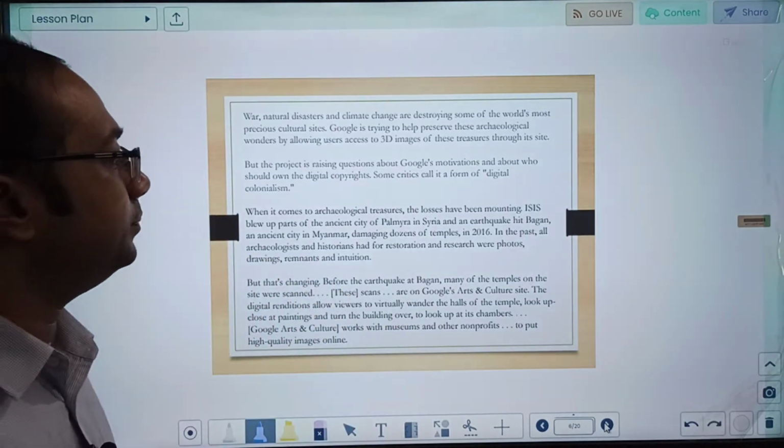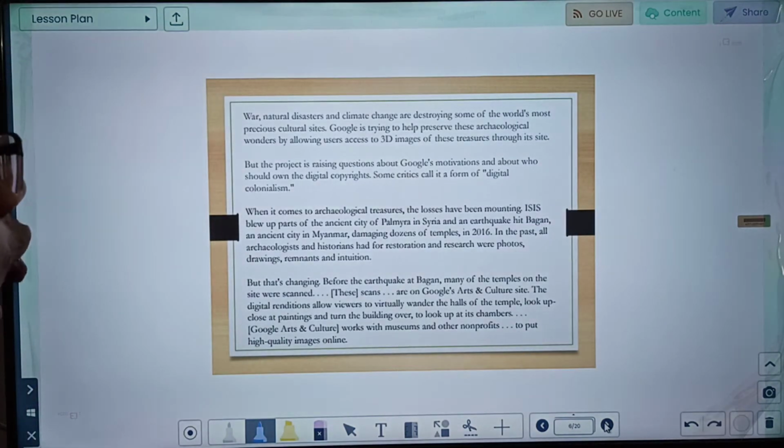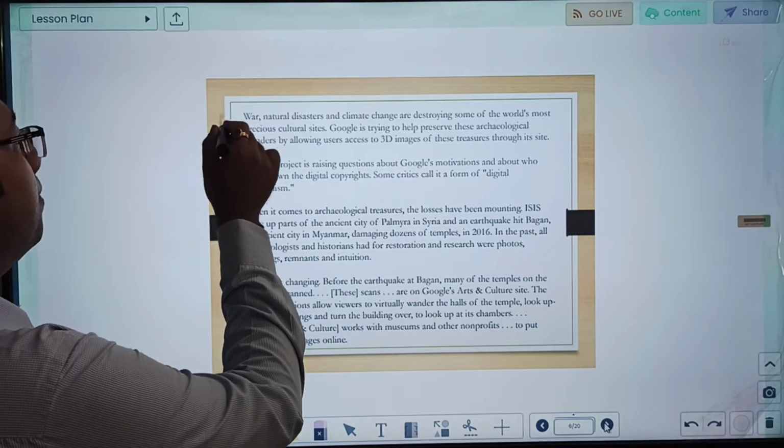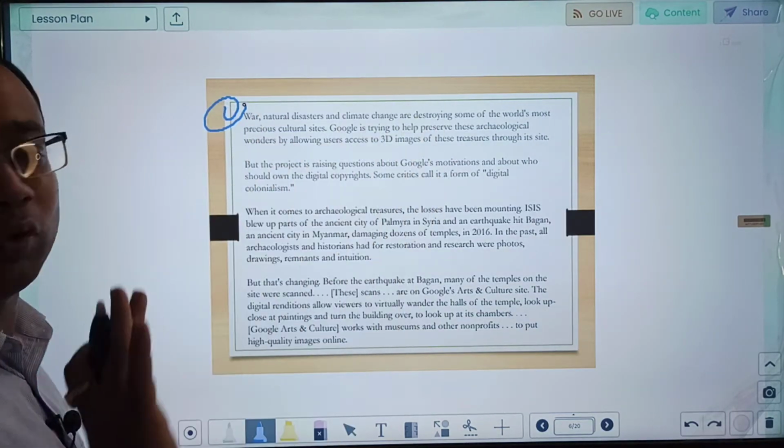So let us begin. Like I told you previously also, while approaching any RC, the first thing should be to number the paragraphs in your rough sheet and write what each paragraph is all about.